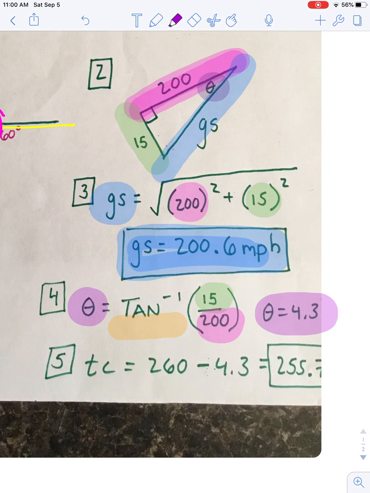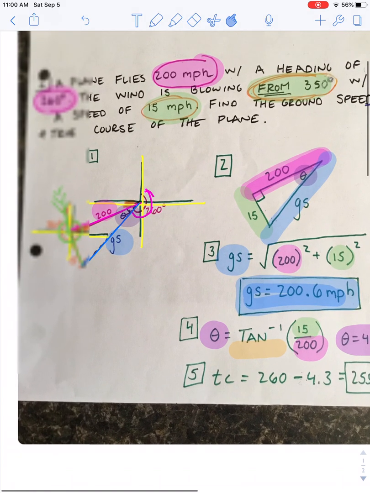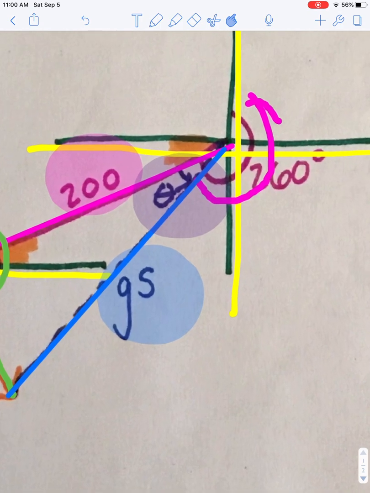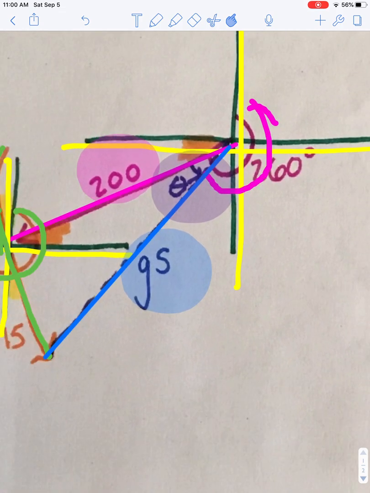Now to find our true course, we have to go back to our picture. This is why our picture is important. So I'm looking at where I started from over here. So I was trying to go 260 degrees, this ugly little pink curve I've got here.